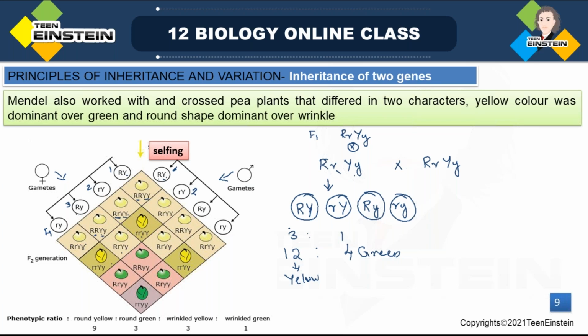So this is in 3:1 ratio. Which one? Yellow color and green color. Yellow seed and green seed in 3:1 condition, right? And here again the round and wrinkled. Here you can see round and wrinkled character also.